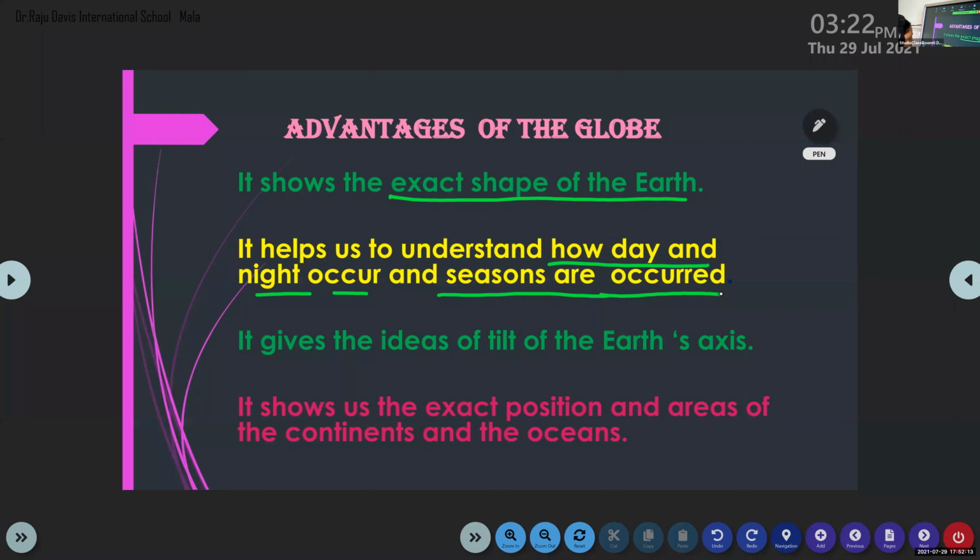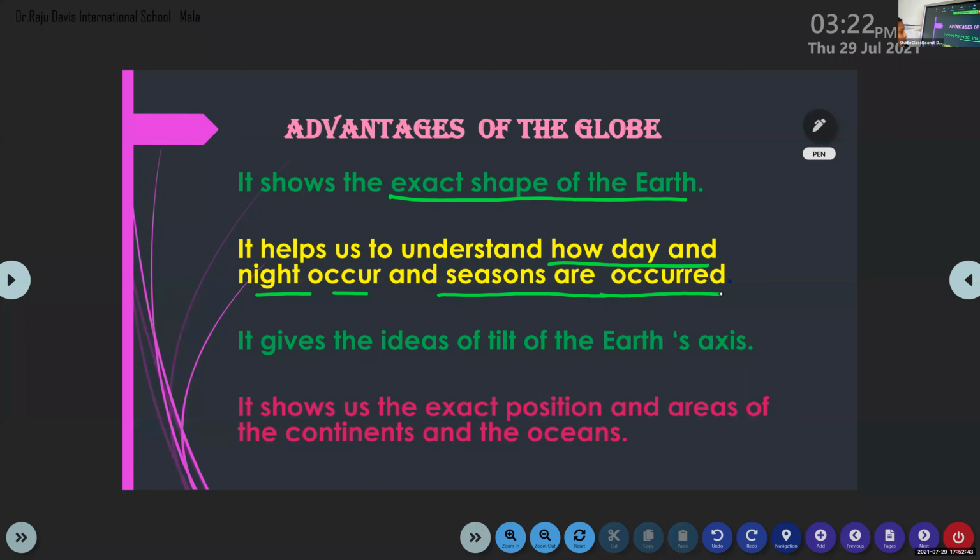Srihari, are you there? Daniel, Melvin? Yes, ma'am. What are the main seasons? How many seasons are there? Four. What are the four? Summer, winter, autumn, spring.